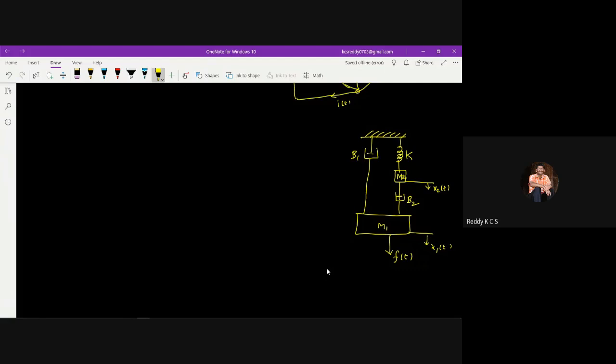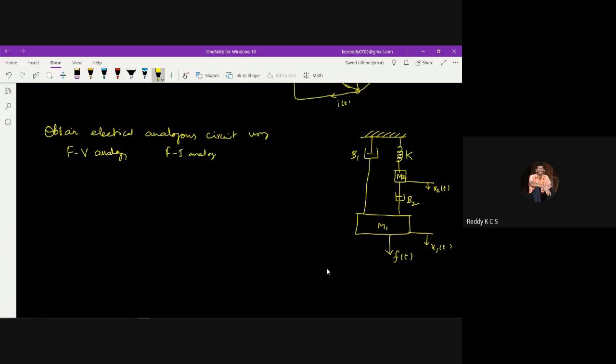So for this mechanical system, we need to obtain the electrical analogous, which means the equivalent circuit, analogous circuit, using FV analogy and FI analogy.